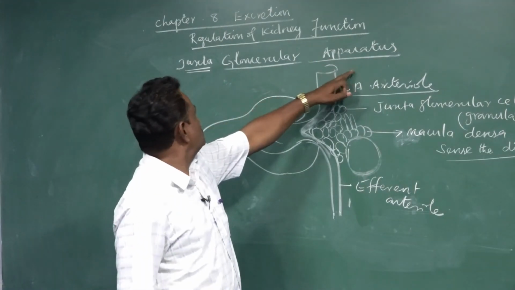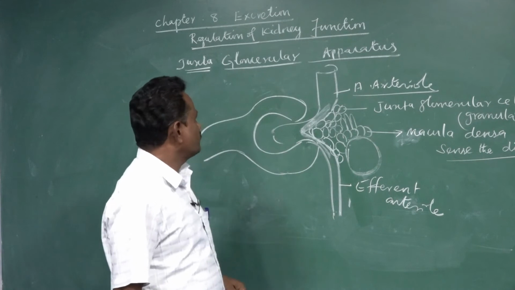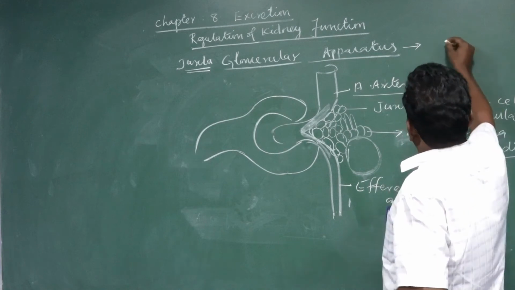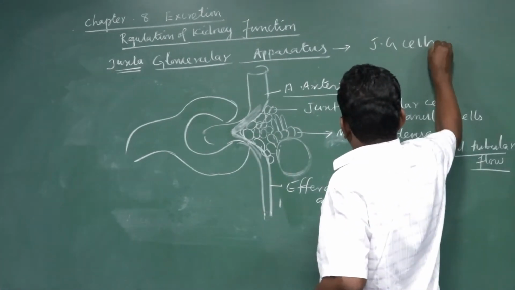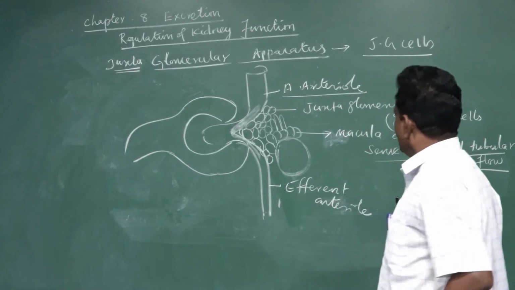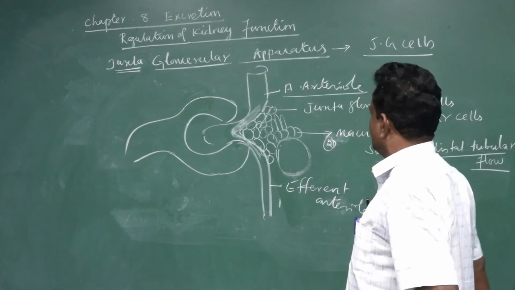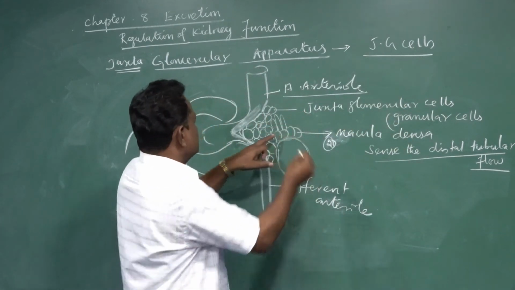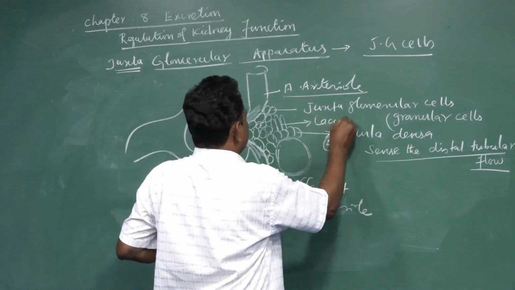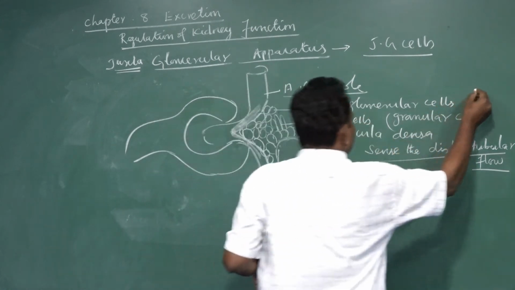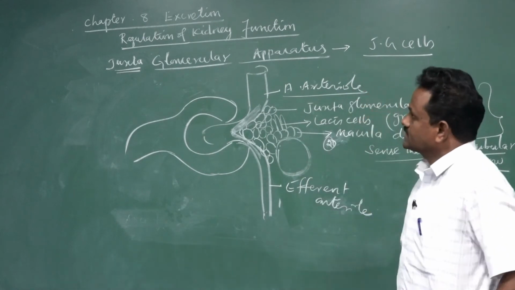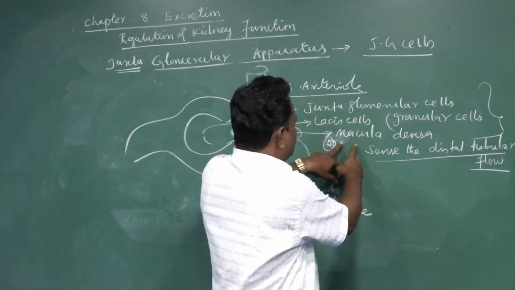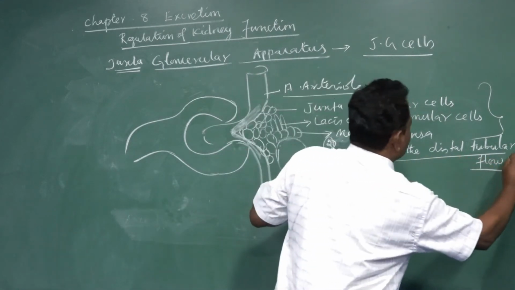The juxtaglomerular apparatus controls the kidney function. The juxtaglomerular apparatus includes these JG cells, called juxtaglomerular cells, and the second one is the macula densa. The third one, present between the JG cells and the macula densa, is called the Lacis cells. All these three form the juxtaglomerular apparatus.